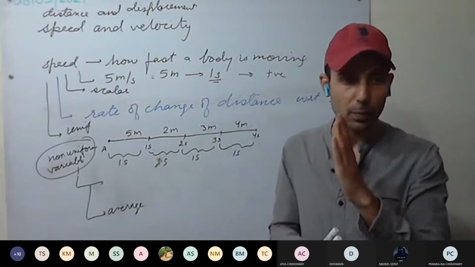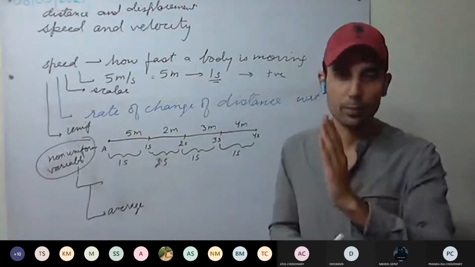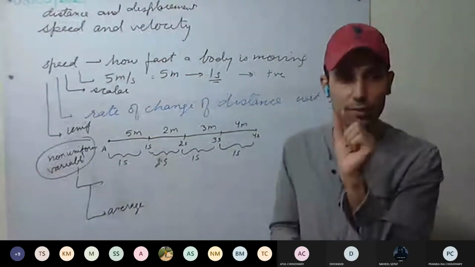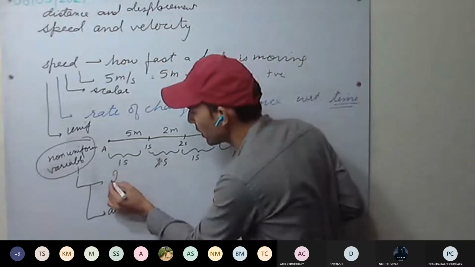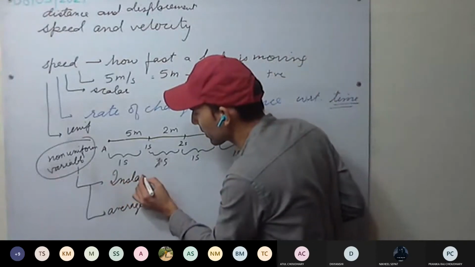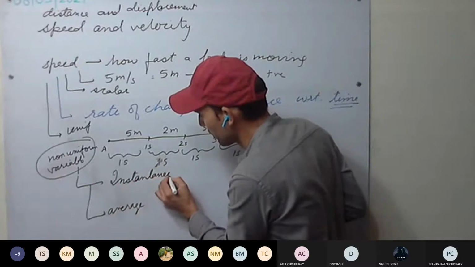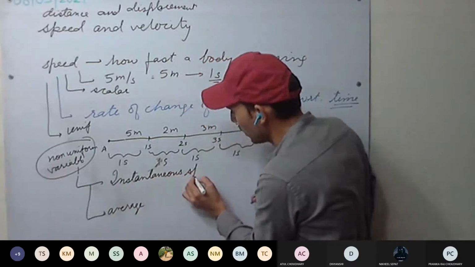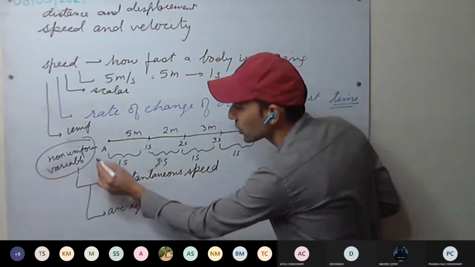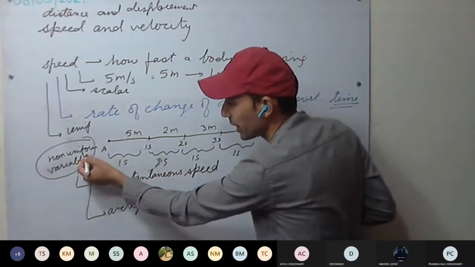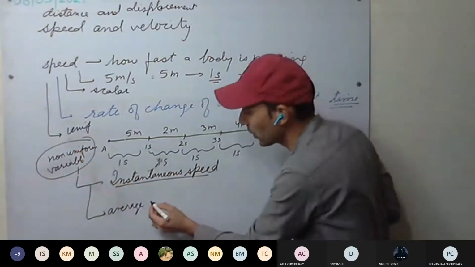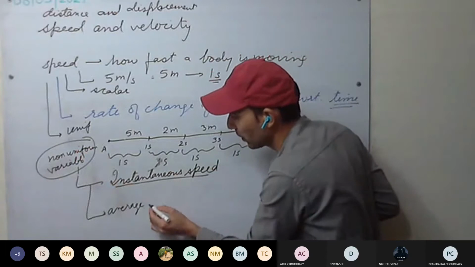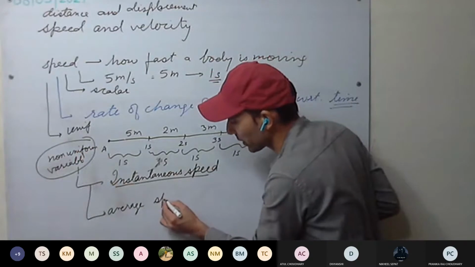It tells the speed at that moment only. What is the speed at that moment? In that very short interval of time, it tells us the speed. So that speed is called instantaneous speed. So when it is variable or non-uniform, we tell either the instantaneous speed or average speed. These we'll be using to calculate the speed.